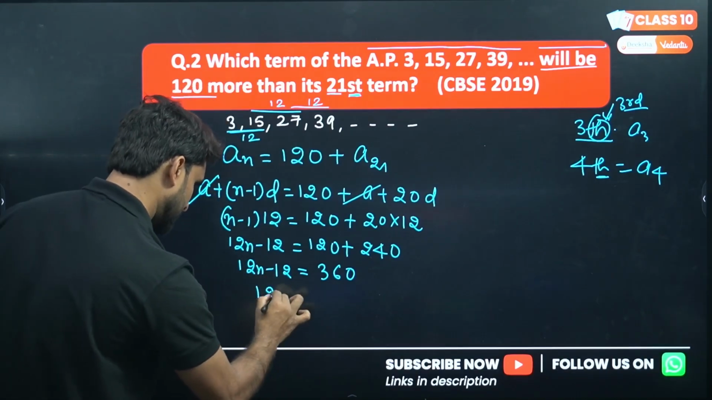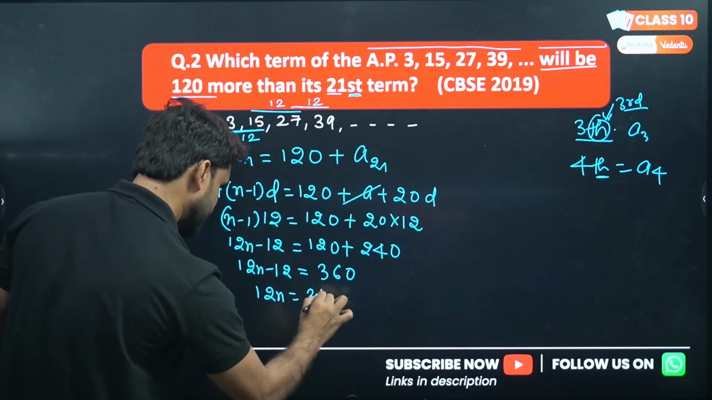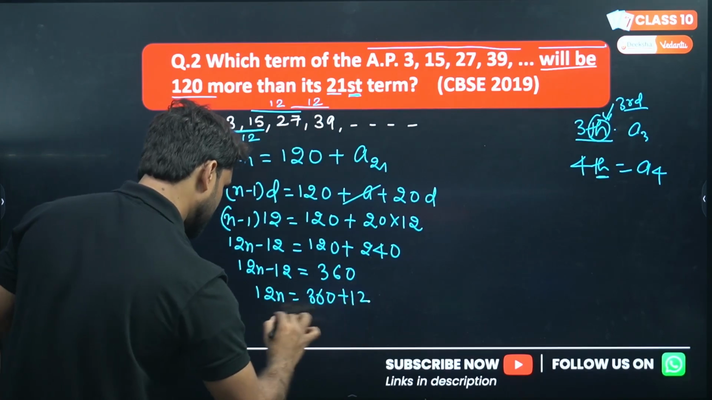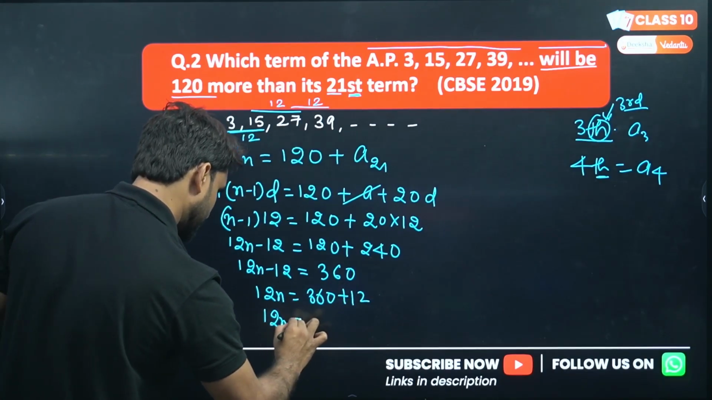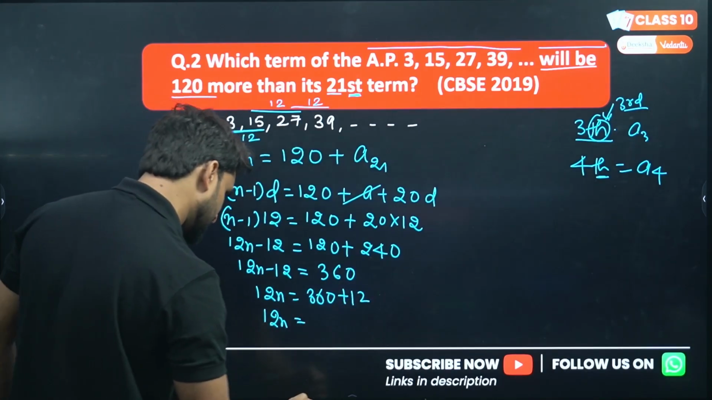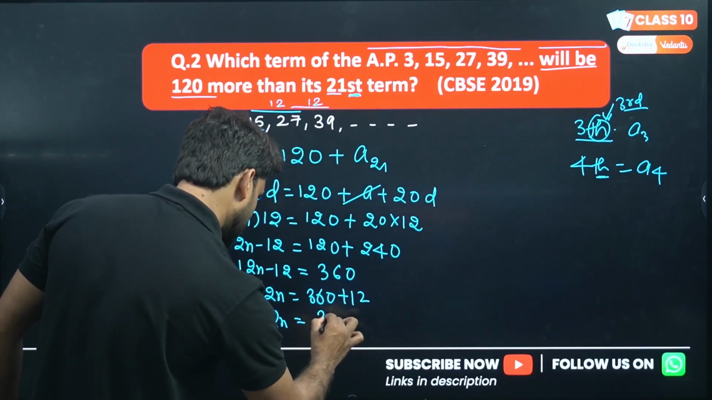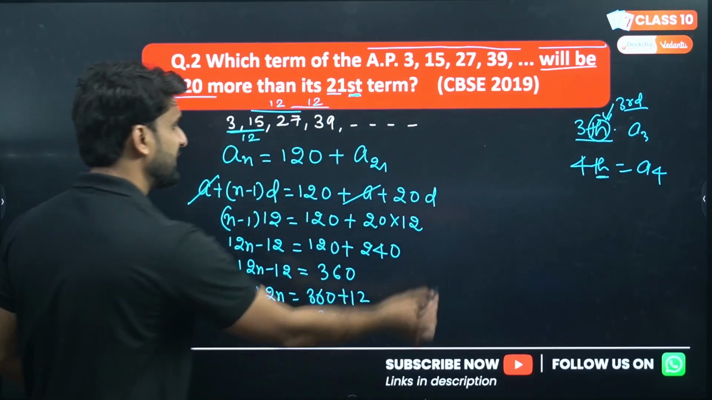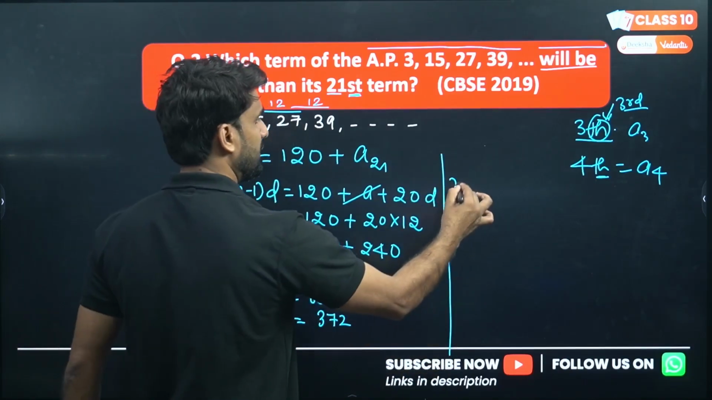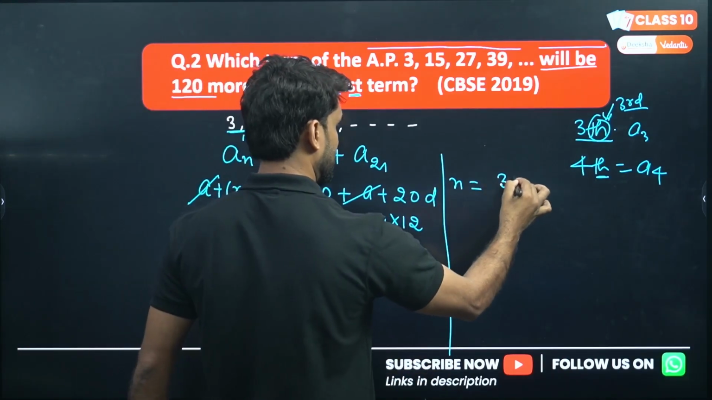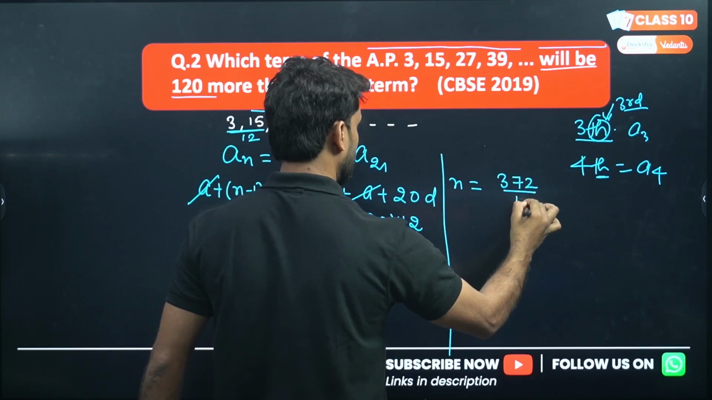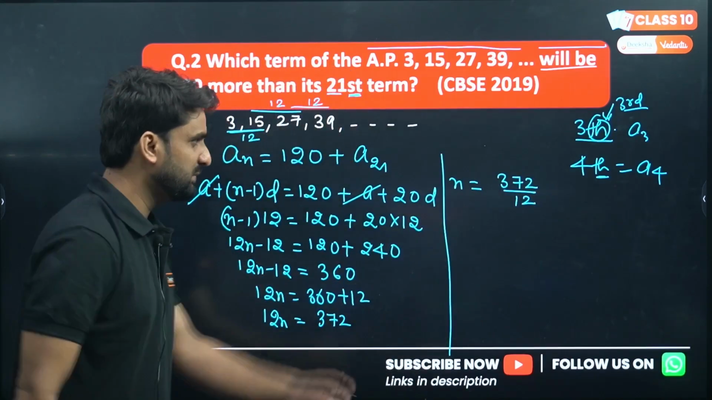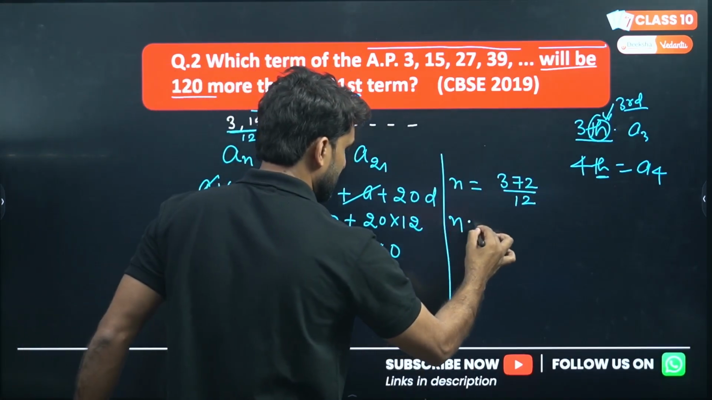So 12n will be 360 plus 12. What will be the result? The result will be 372. Now you can find the value of n here. So n will be 372 divided by 12. Check whether it will be dividing or not.